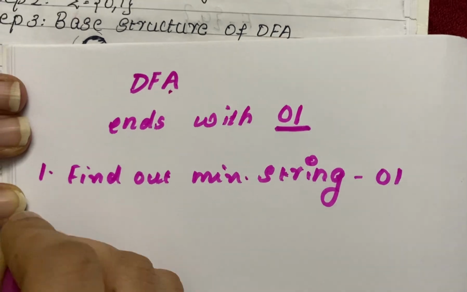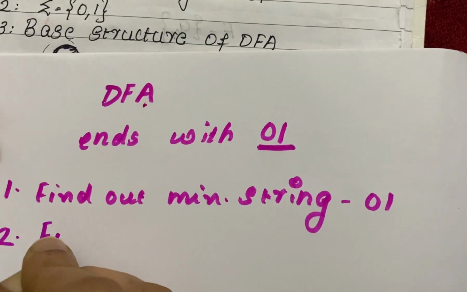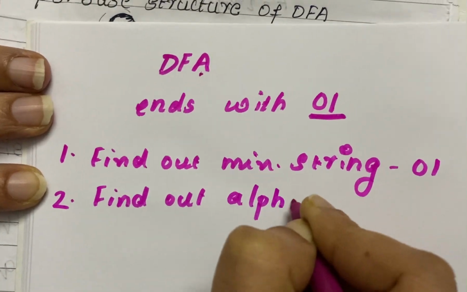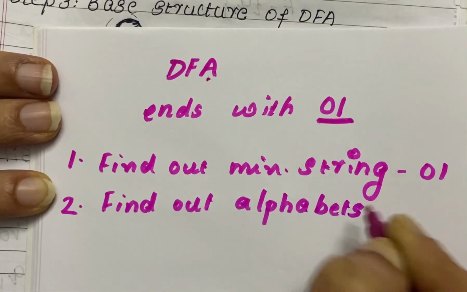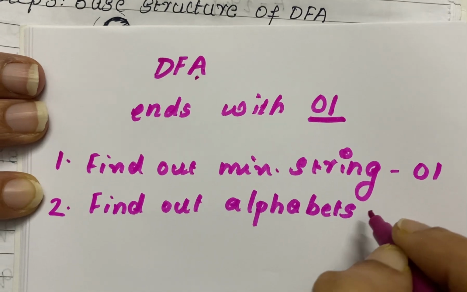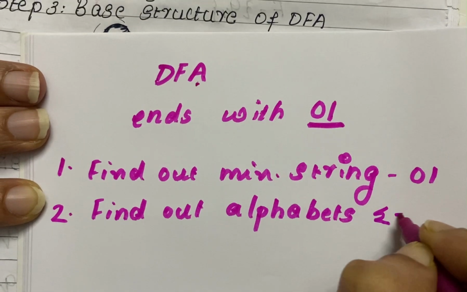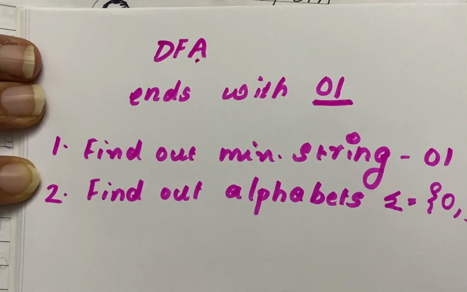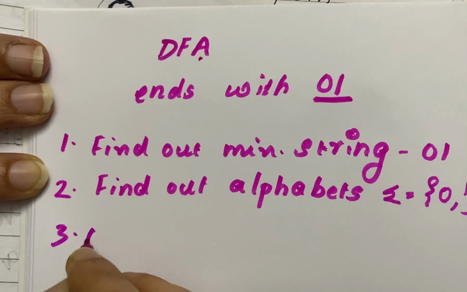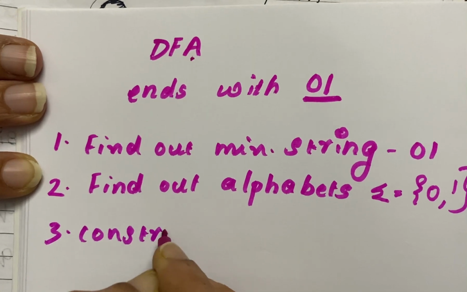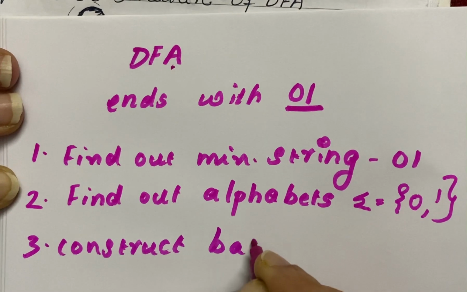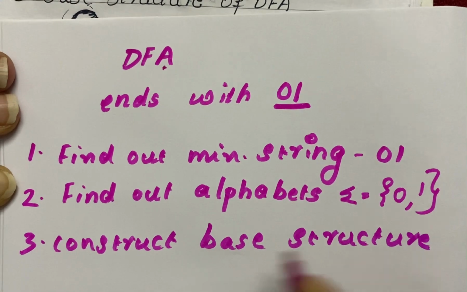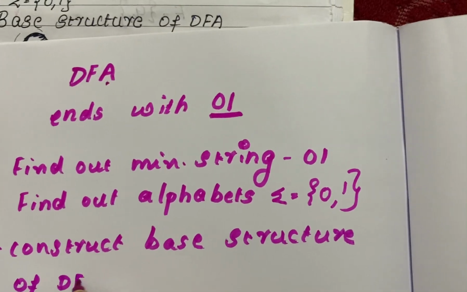Now the second step, find out the alphabets. What are the alphabets used here? Here we are using two alphabets, 0 and 1. So sigma is 0 and 1. These are the two alphabets. Now you have to construct the base structure of the DFA.